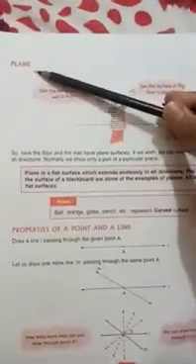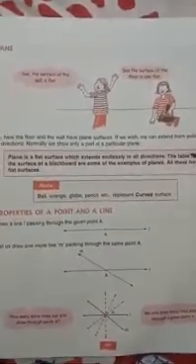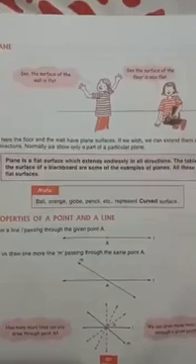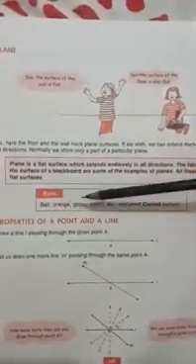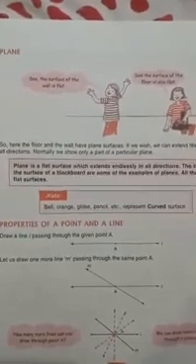So first of all, plane. What is plane? Plane is a flat surface which extends endlessly in all directions. For example, top of a table, surface of a blackboard, these are called planes, means these are flat surfaces. Whereas curved surfaces means which are a little bit curved. Examples are ball, orange, globe, pencil, means they have curved surface.